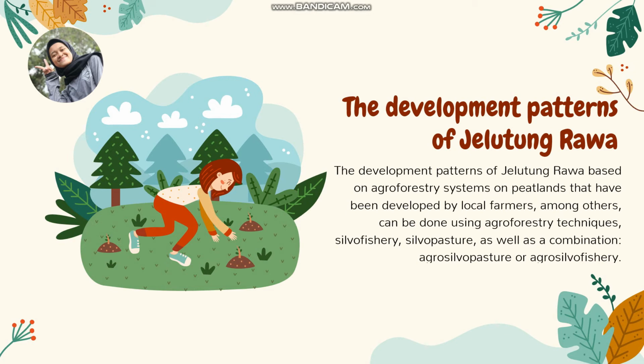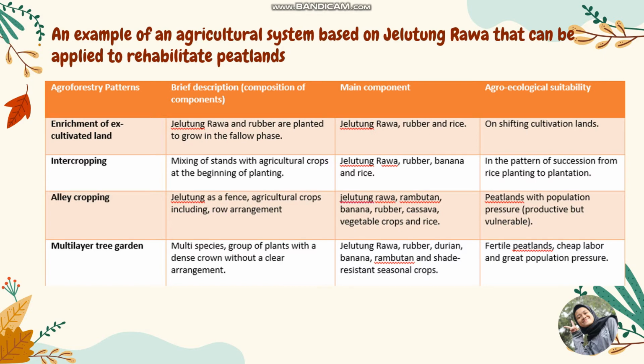local farmers, among others, can use agroforestry techniques, silvofishery, silvopasture, as well as a combination of agro-silvopasture and agro-silvofishery. The following is an example of a Jelutung rawa based agricultural system that can be applied to rehabilitate peatland.